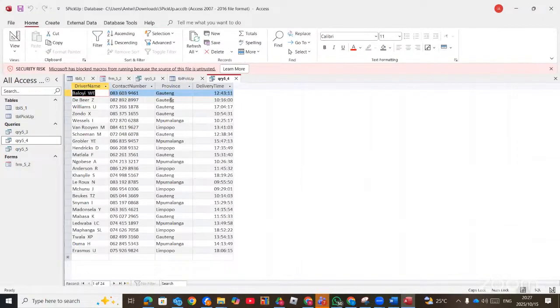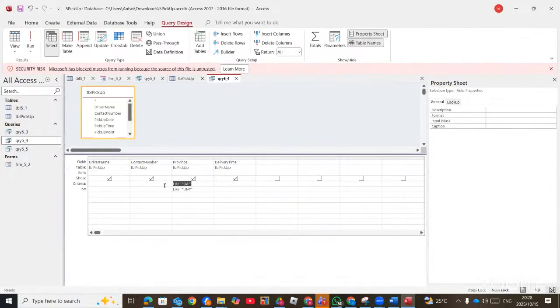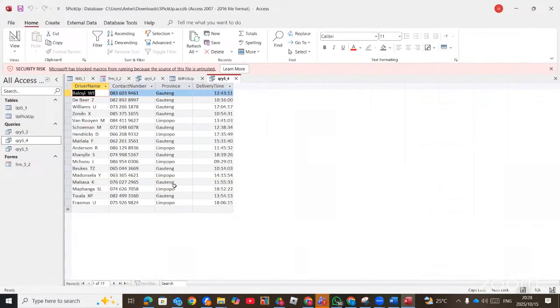So we can see we have Gauteng, but it gives us Mpumalanga because of GA, because Mpumalanga also contains GA. So we can say Gauteng, we say star GAU star. That's why I always prefer you to pick the first three letters. You can type them in full if you like, but I'm teaching you this because sometimes you can have a certain word within a lot of text, then you must pick that first three letters to be able to display them properly. So we have the Gauteng and the Limpopo.